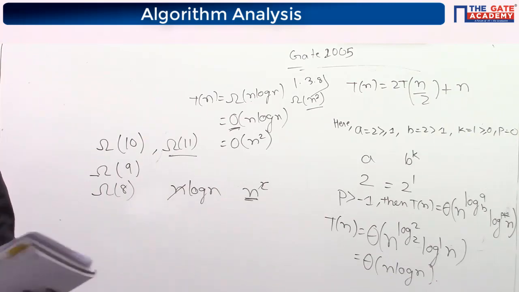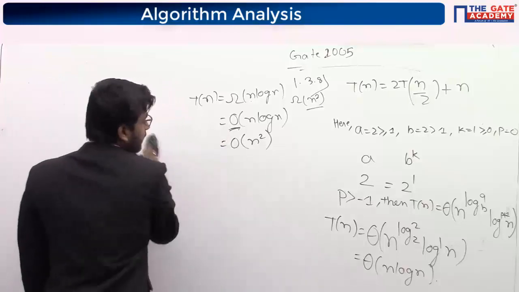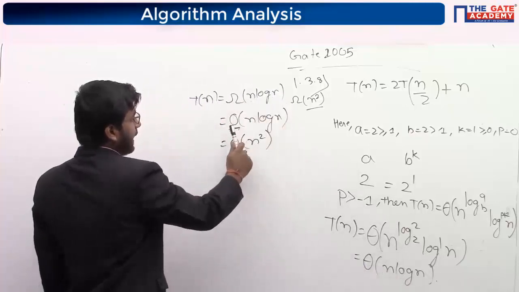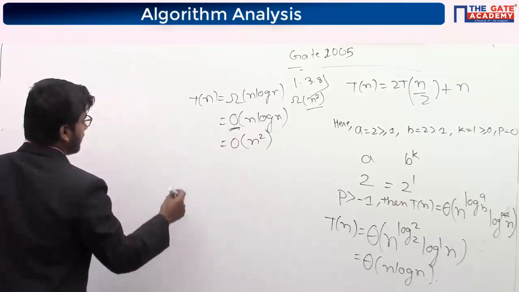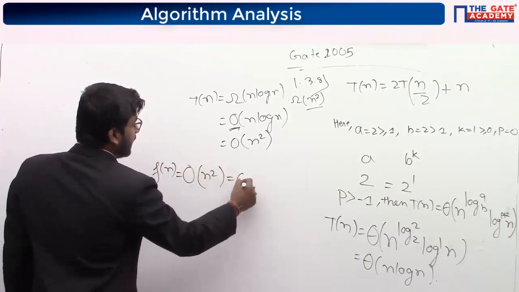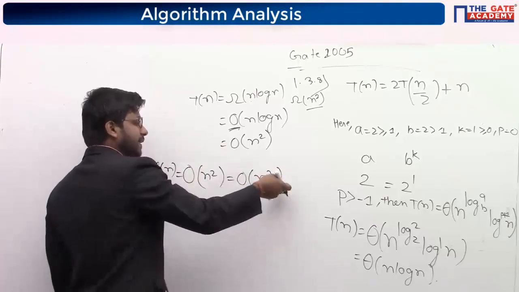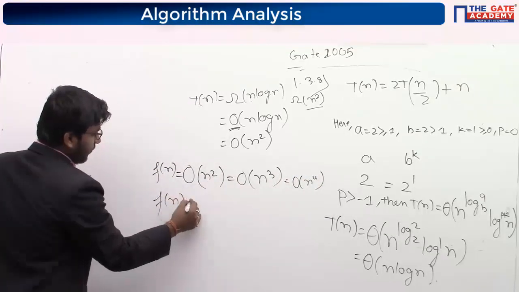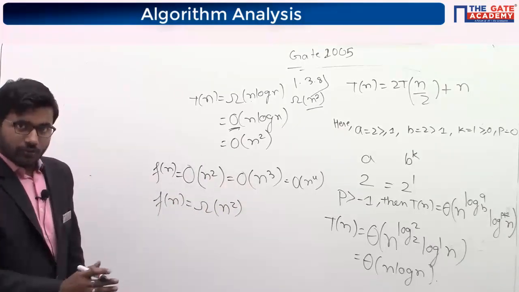One more time. See Diya, if I am saying T(n) is theta of n log n, it means it is both omega of n log n and big O of n log n. So if some function is big O of n square, then I can also say it is big O of n cube, because it is the upper bound. So I am taking greater than that. But if I say f(n) is omega of n square, meaning the least bound, so I can go to the lower one also.